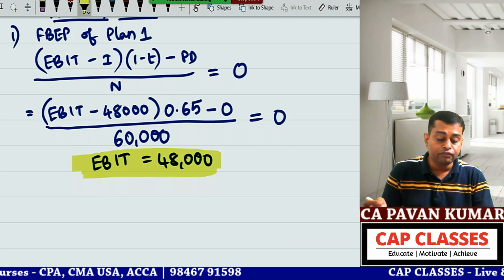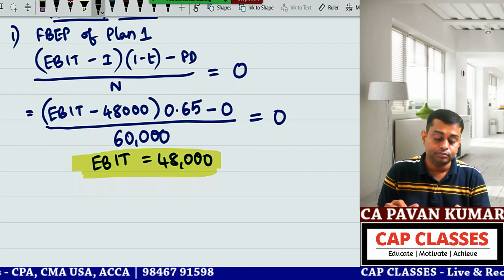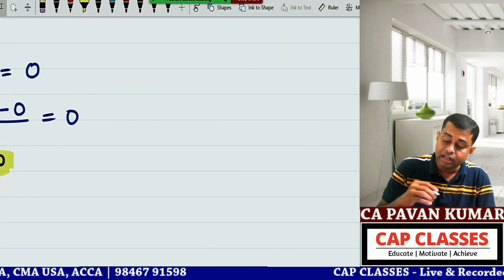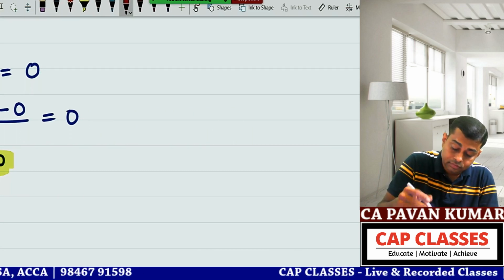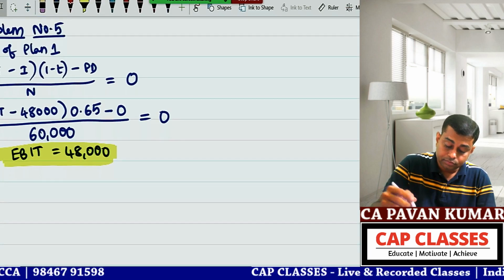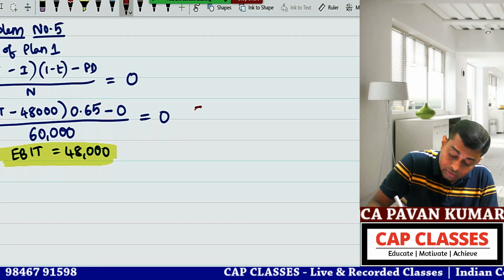Now we need to do the financial break-even point of plan 2. Now you tell me numbers for plan 2. EBIT we have to find. Interest is the same, 48,000.